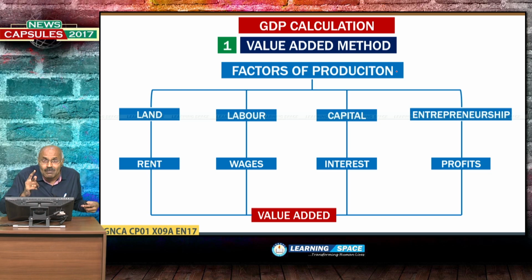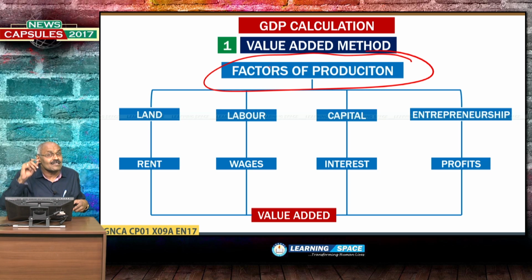Please remember, we already discussed GDP at constant prices. Now, we are going to deliberate GDP at market prices. Here, factors of production. If you go back to basic economics, factors of production will be there. Factors of production basically looks at what are the factors required for producing something, whether it is goods or services, it doesn't matter.